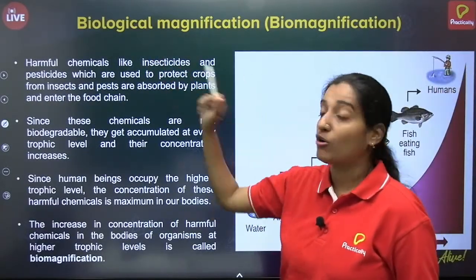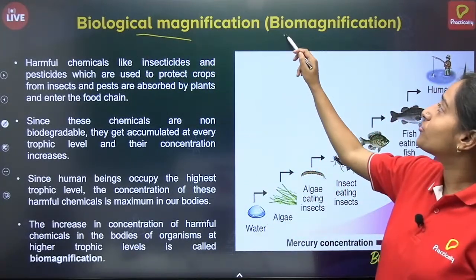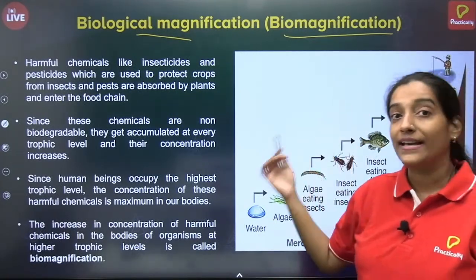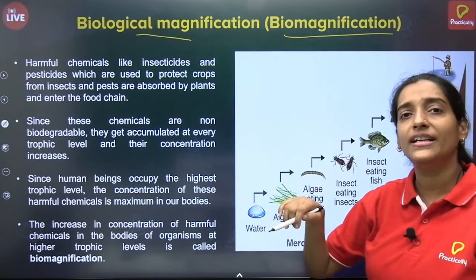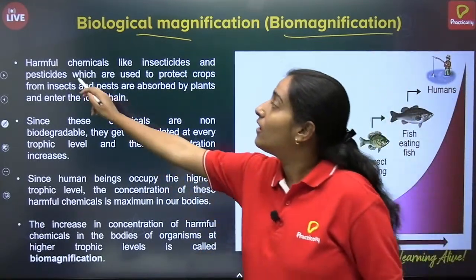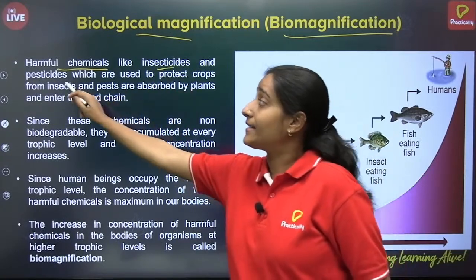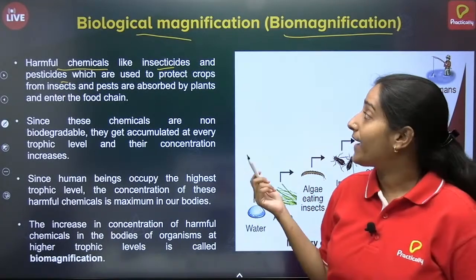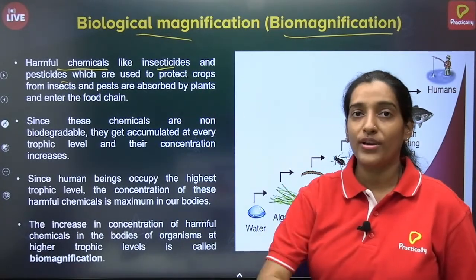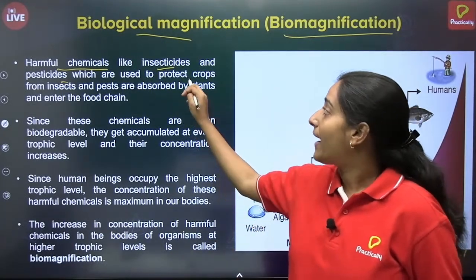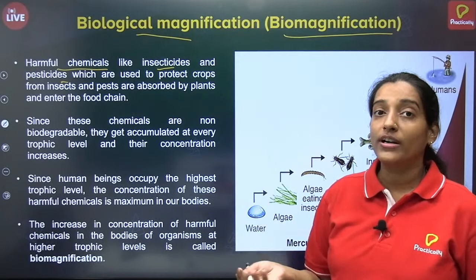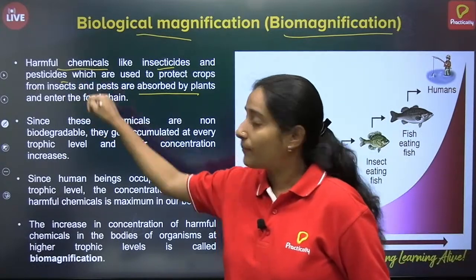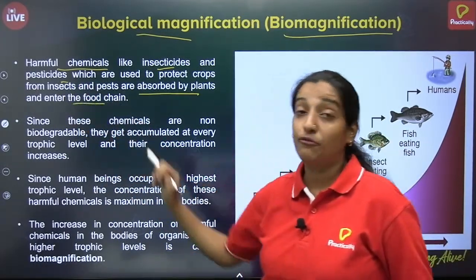Now we will study the phenomenon of biological magnification, or in short known as biomagnification. This process is very important because it is directly affecting us, but in an indirect way. How? Let's see that. Harmful chemicals like insecticides and pesticides. Whenever we are using these pesticides and insecticides in farming, we are dispersing them onto the soil, and plants, since they take materials from the soil, absorb these chemical pesticides and then it enters the food chain.